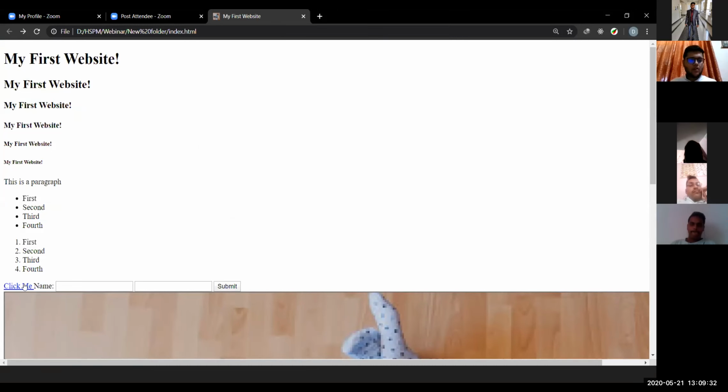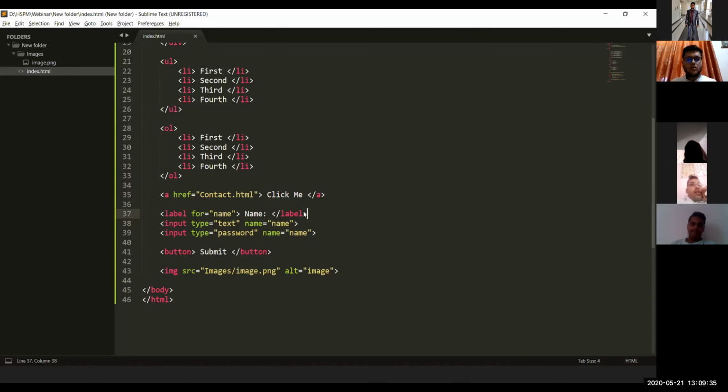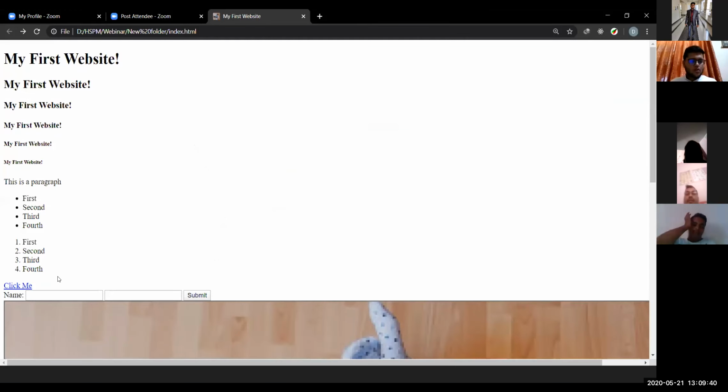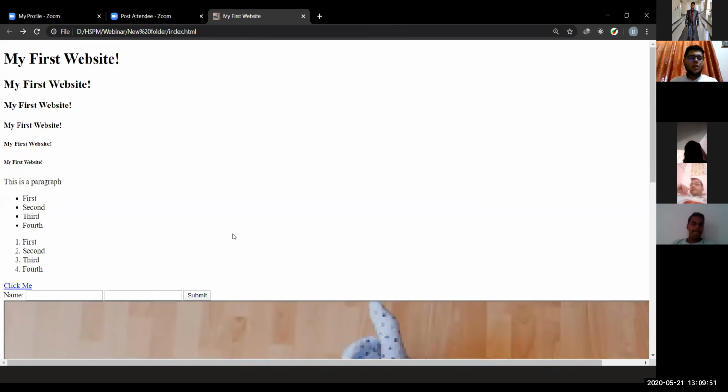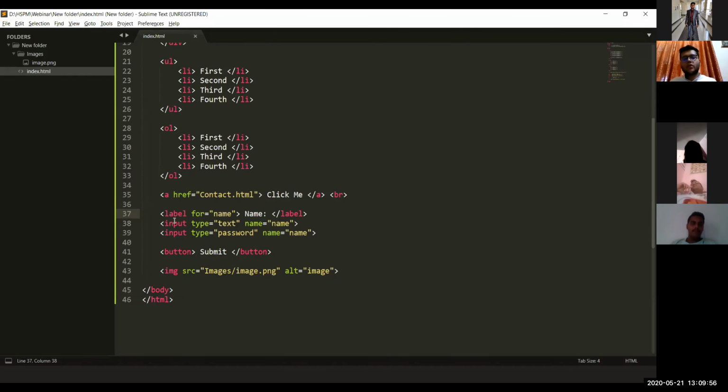And when we reload this page, we'll see that the name appears here. Now we could have also used a p tag or an h1 tag or an h2 tag, but it's common practice to use label, and it is also meant for that. So we mostly use this label for taking the name of this. And this is the basic necessity of this name attribute that we have in this input type.